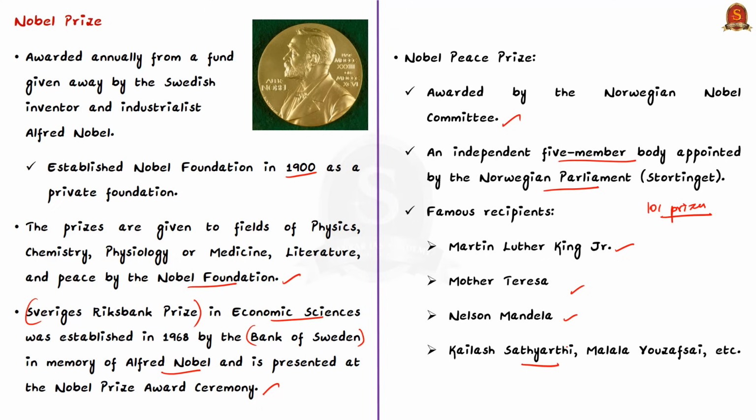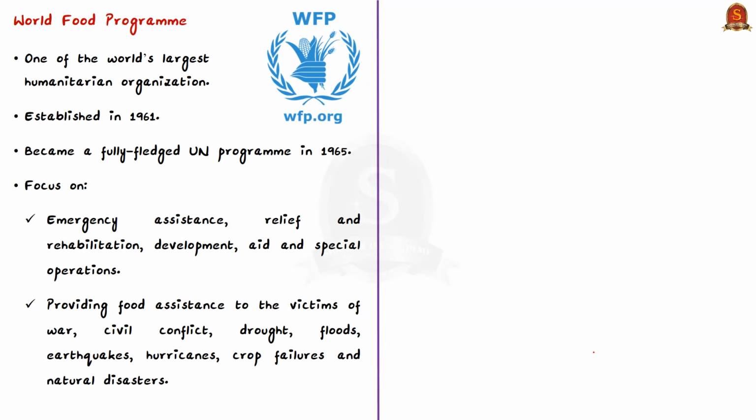If you see, Kailash Satyarthi is an Indian social reformer who campaigned against child labor in India, and he also advocated the universal right to education. So he received the Nobel Peace Prize in the year 2014 along with Malala Yousafzai. And now in this year, that is 2020, the Norwegian Nobel Committee has decided to award this Nobel Peace Prize to the World Food Programme for the year 2020. So in this context, let us see in brief about the World Food Programme.